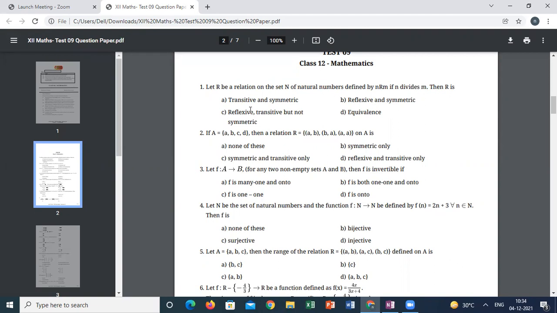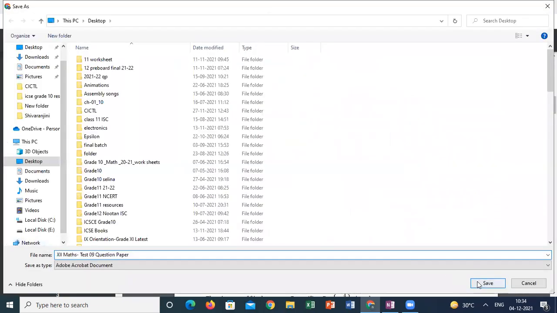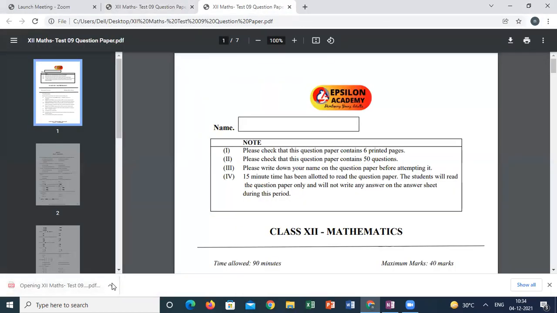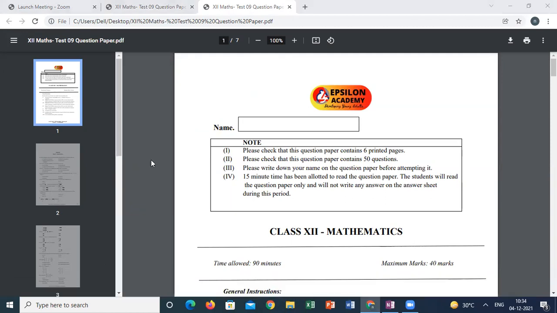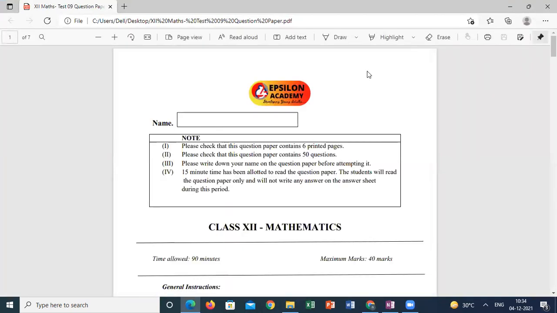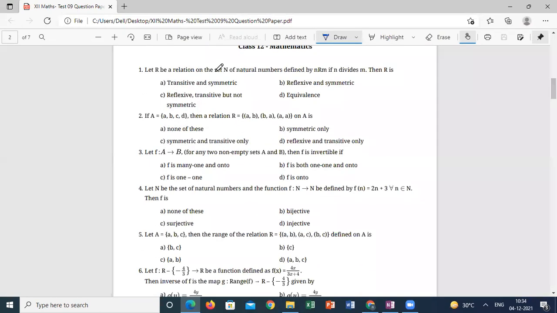Suppose I want to say this is n comma n, so n divided by n is divisible by n, so it is reflexive.